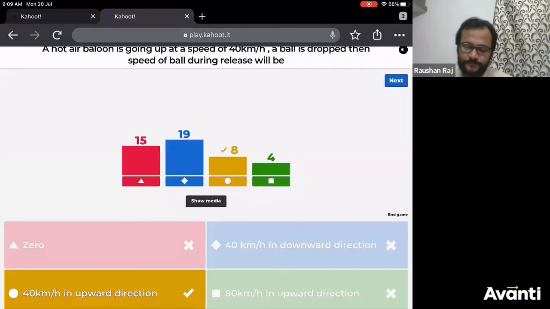Similarly, in this question also, the hot air balloon was going up, and when the ball or the particle was not dropped, it was part of the system, and the system was going up, so the ball was also having the same velocity. And when you drop it, the particle will also have the same velocity as that of the hot air balloon. So the correct answer will be 40 km per hour in upward direction. Only 8 of you have got the correct answer.